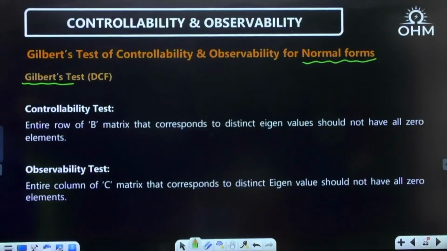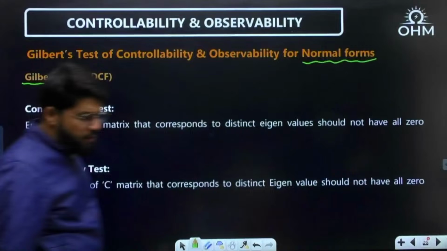Okay, please observe. Now Gilbert's test for normal forms. And normal forms, I told you there are two normal forms.